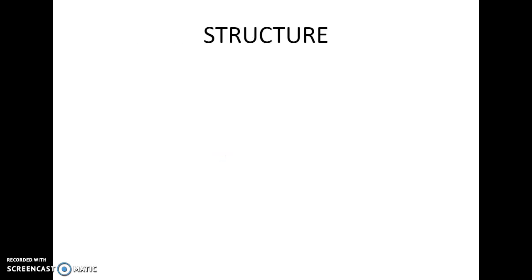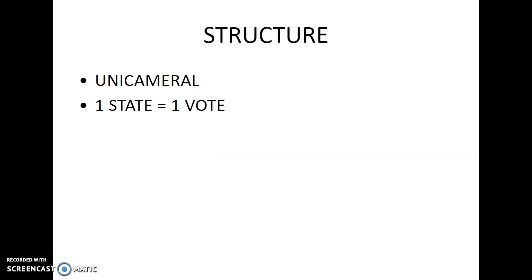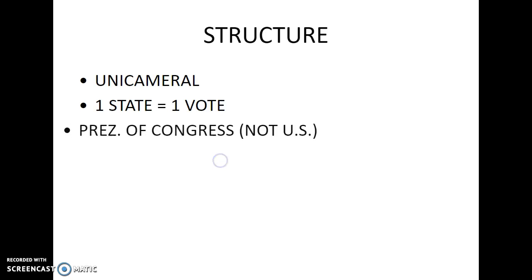So what does our new government look like? Well, first thing is unicameral. Unicameral means one house. The word uni means one, and cameral, unicameral, one house. So we had one house that was going to govern our nation. Another important structure here was one state equaled one vote. No matter how big or how small your state is, you had one vote. So Virginia had one vote. Rhode Island had one vote. It might cause some controversy here with some states in the future.